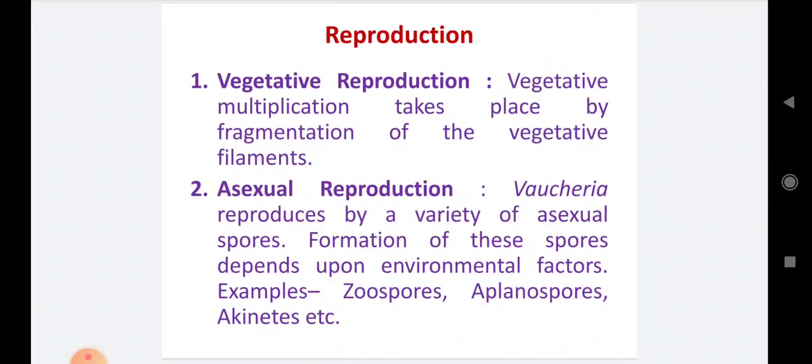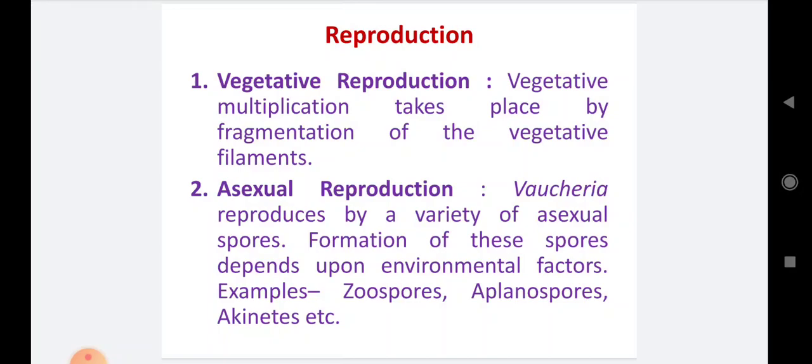Now about reproduction of Vaucheria. Vaucheria can reproduce vegetatively, asexually by asexual spores, and sexually. Number 1, vegetative reproduction. Vegetative reproduction takes place by fragmentation of the vegetative filaments. As you know, fragmentation is the most common vegetative reproduction in the lower plants or cryptogams, particularly in algae, fungi, lichens, and in some cases bryophytes. This fragmentation is also present in the Vaucheria.